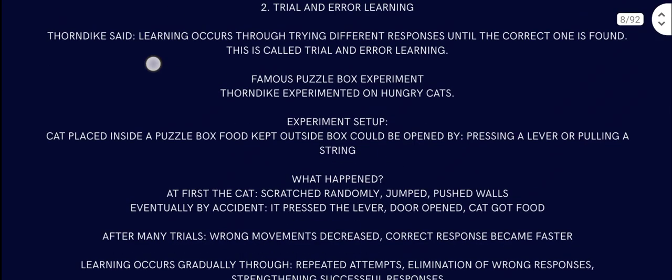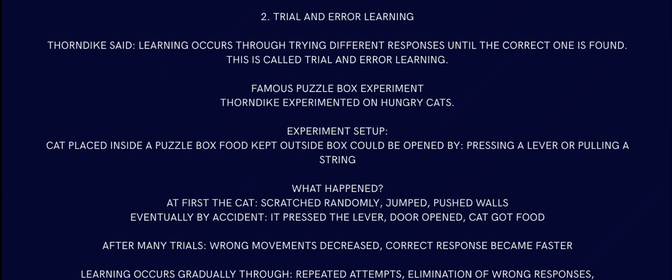Then comes trial and error. It basically means trying different things until you get the right one. The most famous is the cat and puzzle box experiment, where the cat scratches randomly and then finally accidentally presses a lever and gets the food. Over time, many wrong movements decreased and the correct ones, which give it the food, increased.